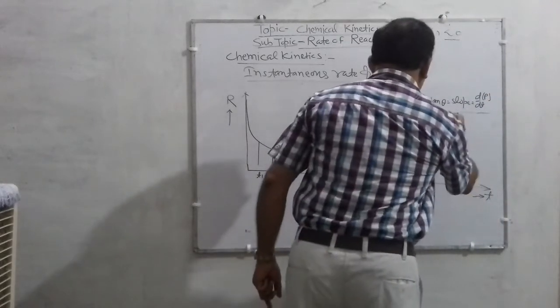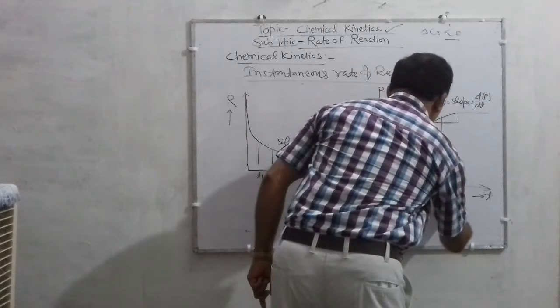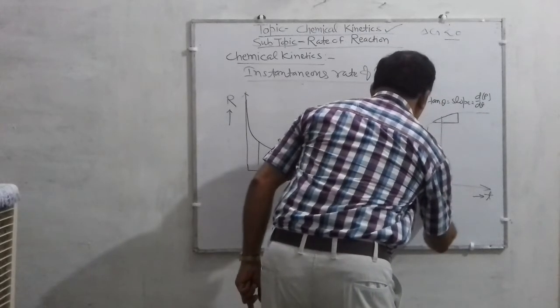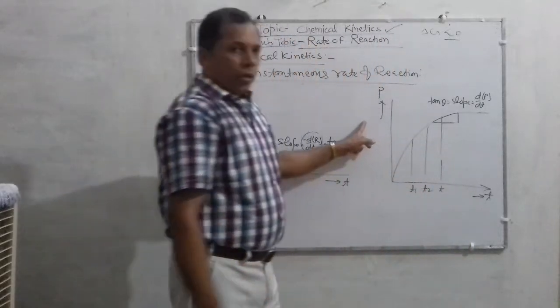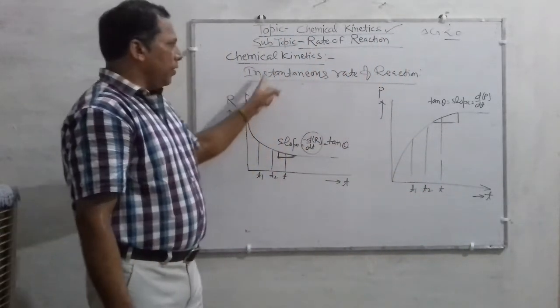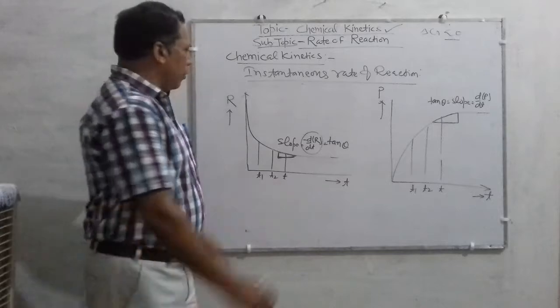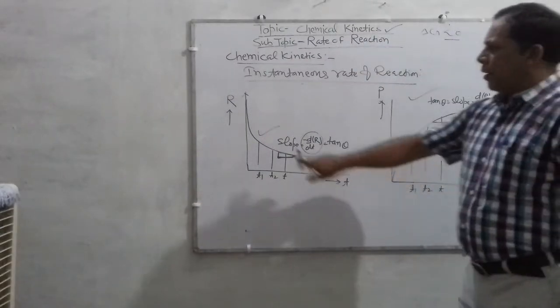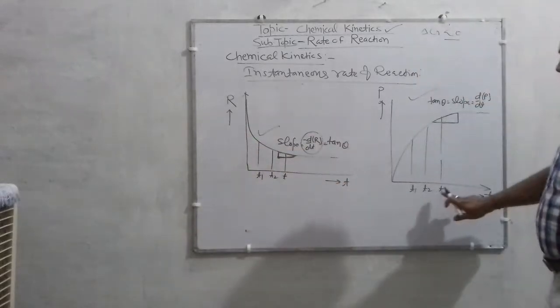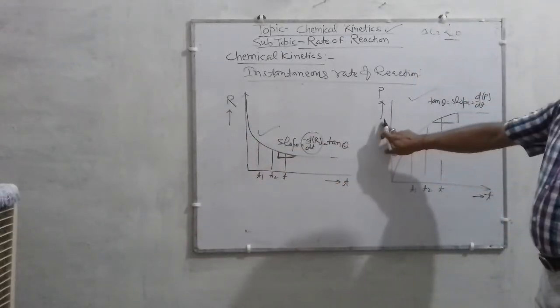Suppose this is t2 and this is t1. So the instantaneous rate of reaction can be found graphically by plotting t versus reactant, or t versus product.